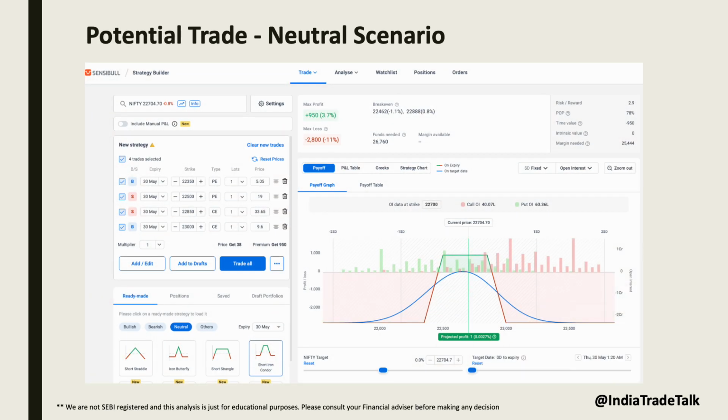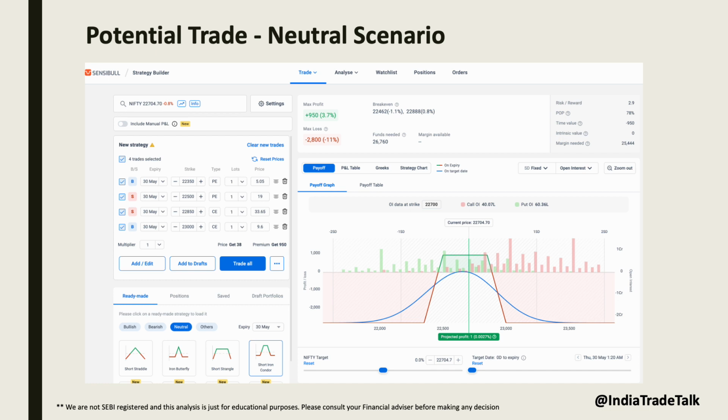Now let's discuss an effective strategy for neutral option sellers in Nifty. If Nifty opens within the 22,575 to 22,780 range, there is a short iron condor trade you can follow. This setup provides a weak 3:1 risk reward ratio, but the probability percentage is quite good with 78%. In case Nifty shows a directional movement, we can adjust the trade by bringing the opposite sell and buy strikes closer to reduce potential losses.